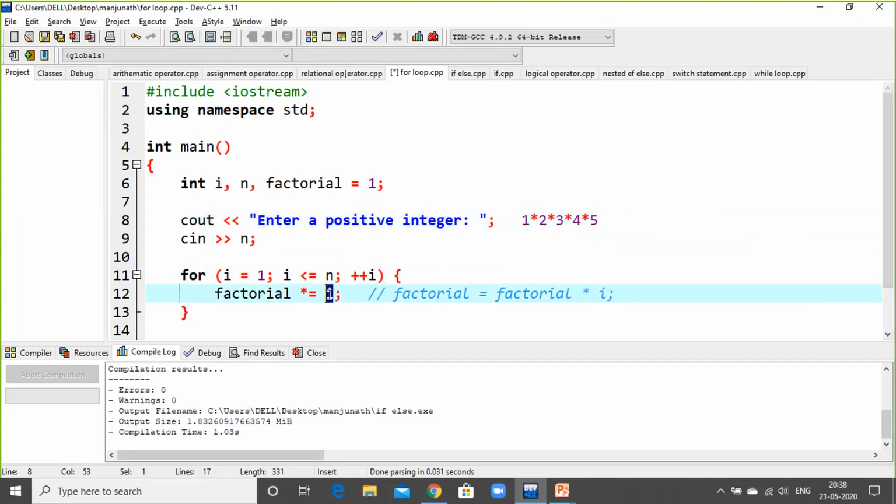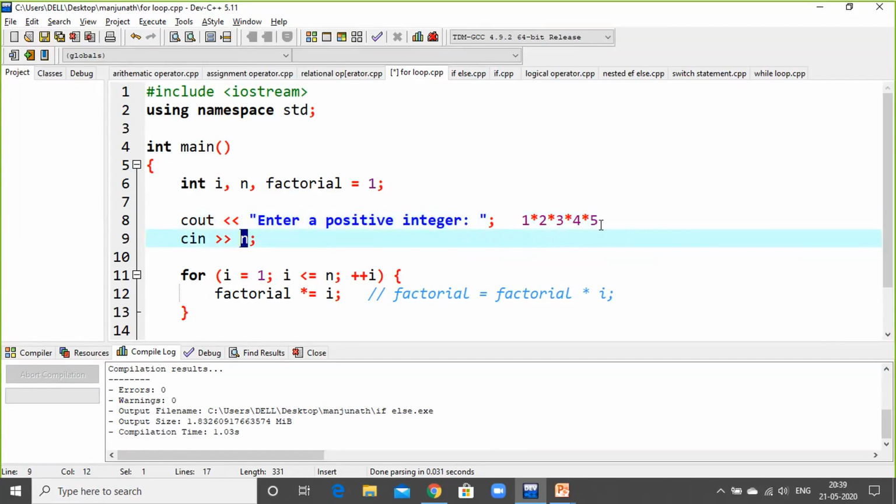Each time the loop will run. The next loop will start incrementing by 1 by using this plus operator. Again the second time the loop finishes, and again the third time when it reaches the number 3 here, the increment operator will move further to the next position of 4. Again it moves one by one till it reaches the last number, the last condition which you have used in cin. Okay, so here what happens?